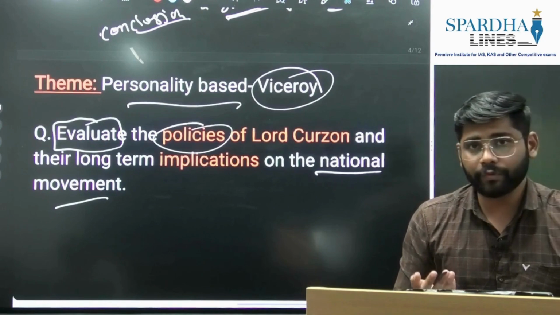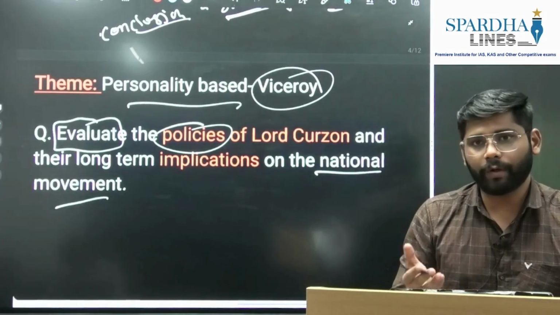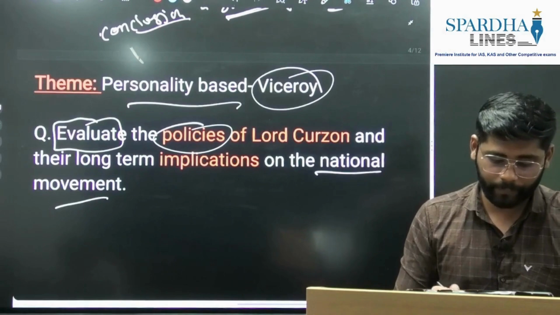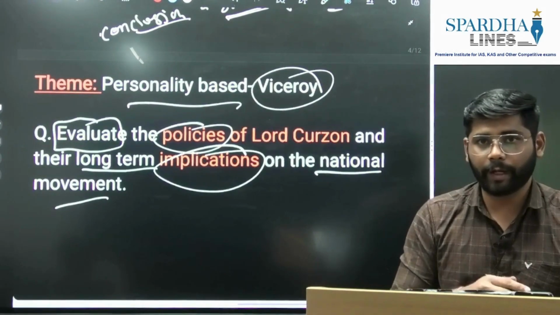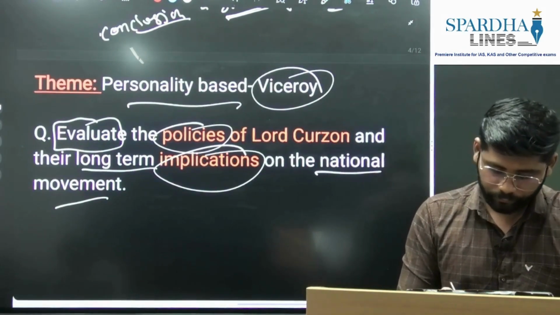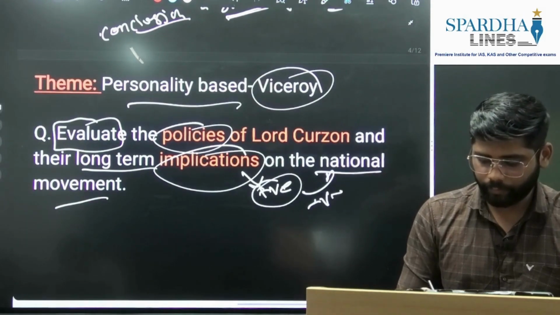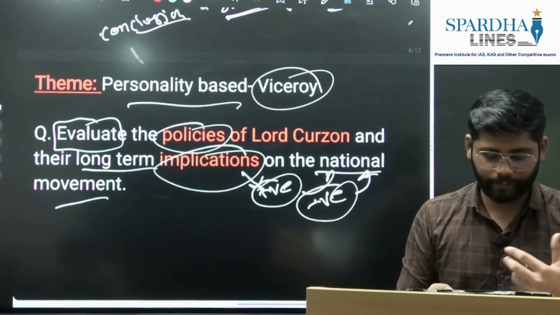Now, policies can be social, economical, and also political. So this way we are going to divide the first part. Then again, their implication: as we just discussed, implication can be positive or negative. So what were the positive implications on the national movement and what were the negative implications on the national movement. So this way we are going to structure this answer.